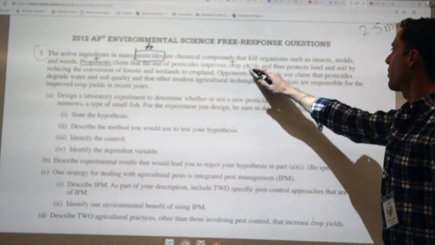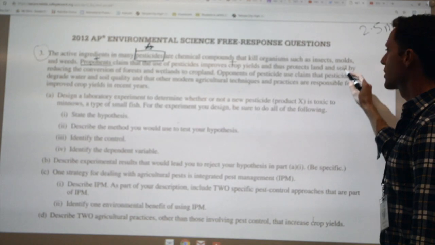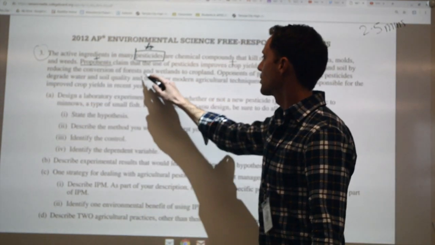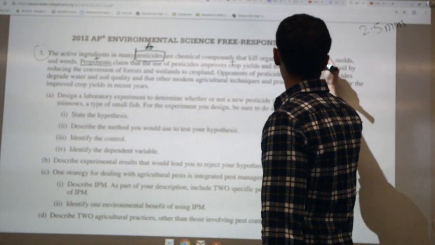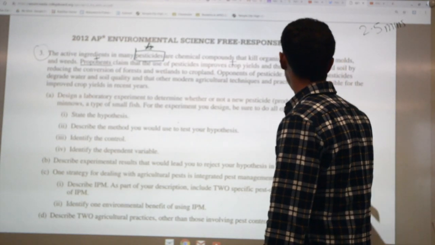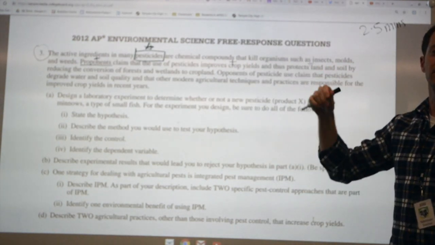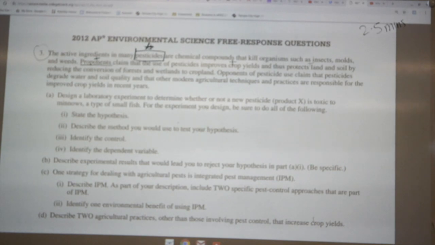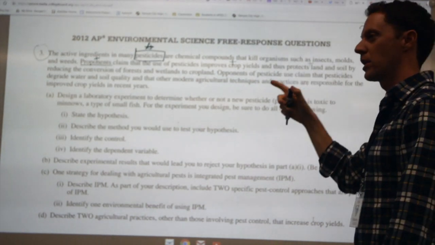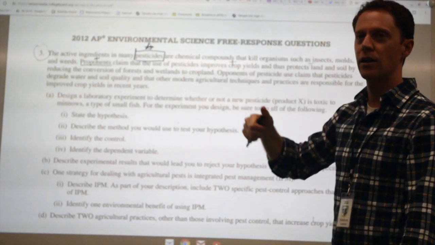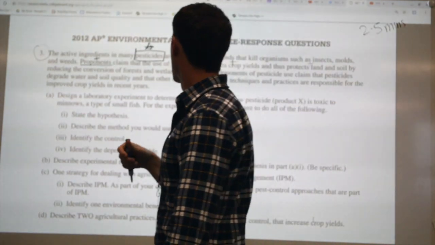Improved crop yield is one of the positives, and it protects land and soil by reducing the conversion of forest. So we're going to put another positive here by protects land and soil. Those are my two positives. Those are my two plus things about pesticides. And again, this is just a mental note, so when I look at the question, I know exactly where to look for my positive portion.